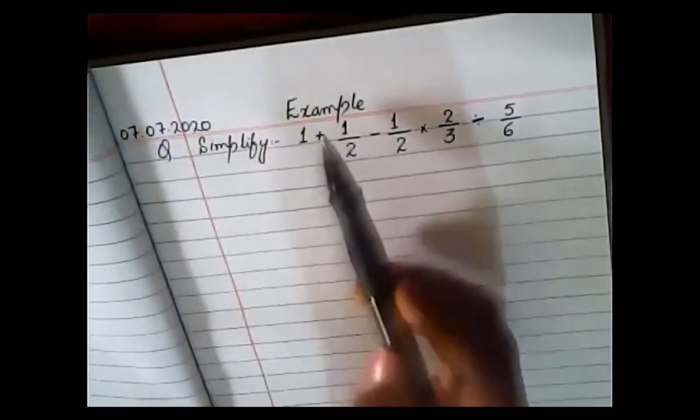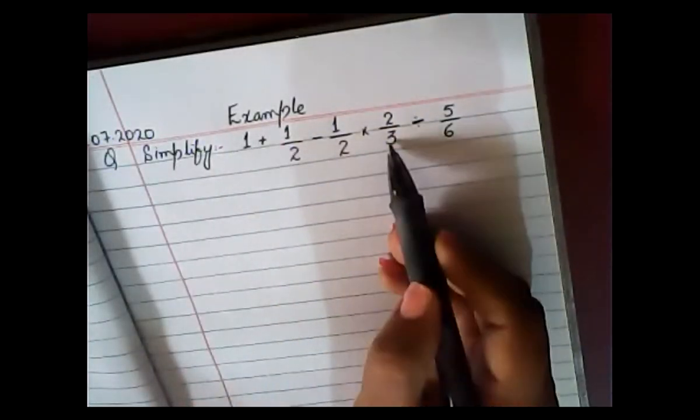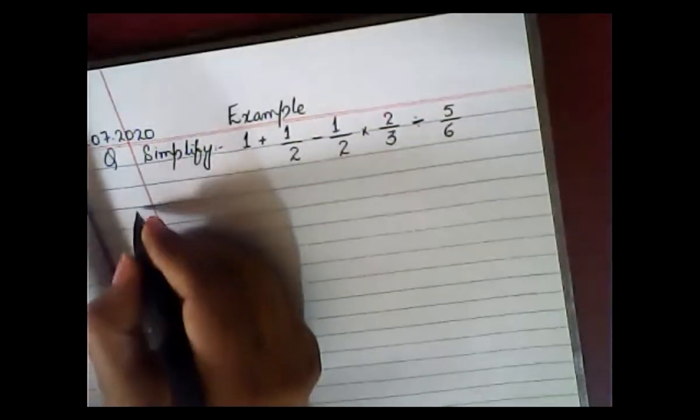Now look here. Class, when you are going to start any of your work, first write down your date here. Then on the red line, if you are going to attempt any example or exercise number, please write it down here. Now, look here. You have a question, simplify. Now you will simply solve it. How will you solve it?